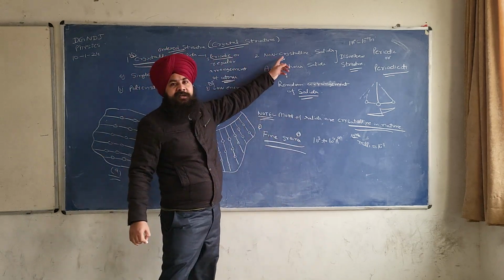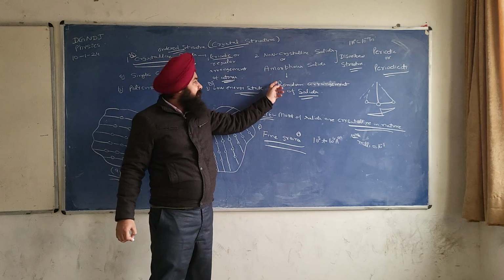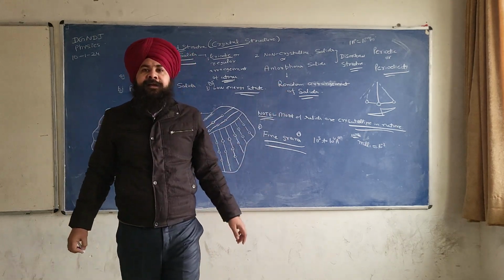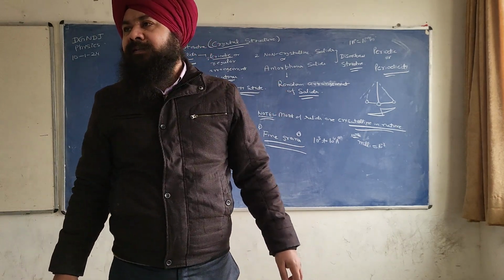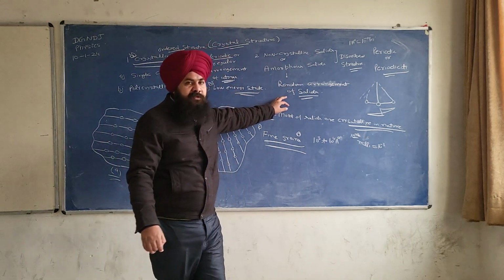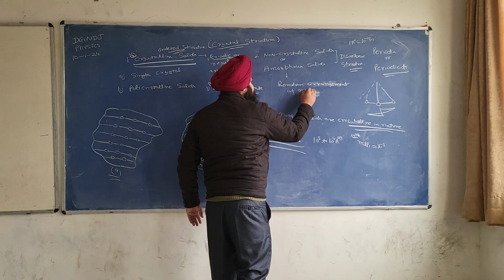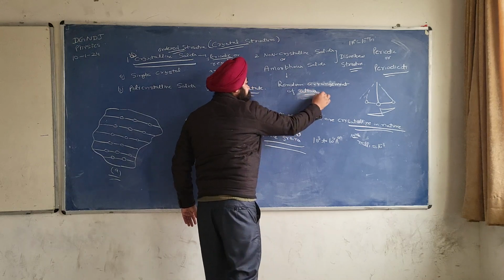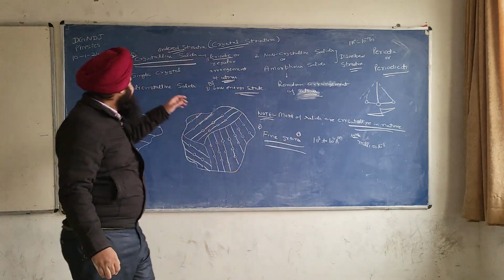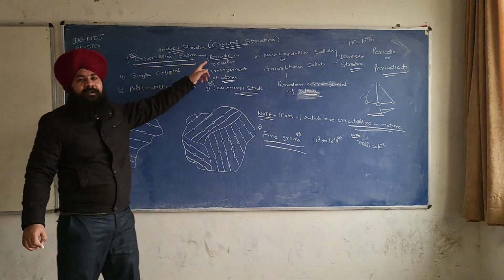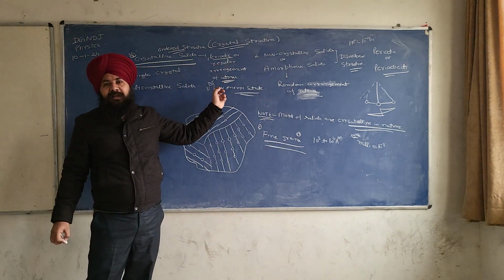Non-crystalline solid is also called the amorphous solid. In this, there is a random arrangement of atoms. But in the crystalline solids, there is a regular and periodic arrangement of atoms.